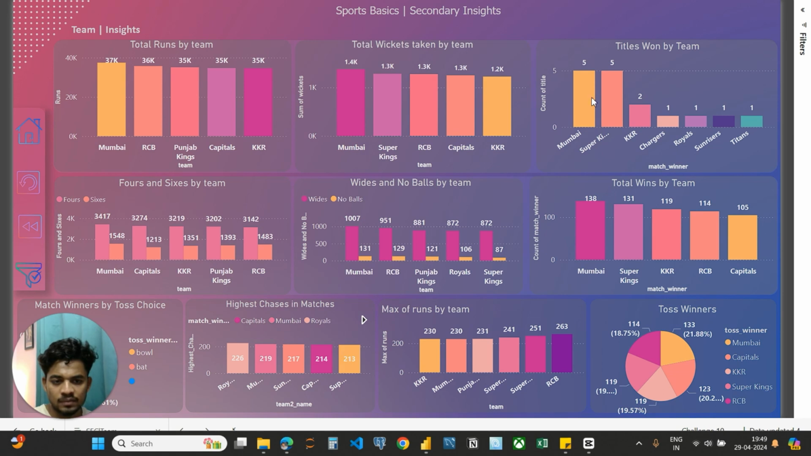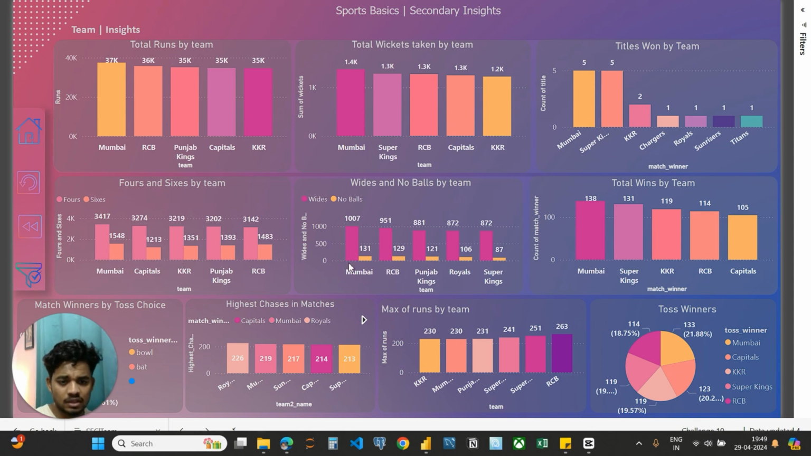Moving on to titles won by each team. Mumbai Indians and Super Kings lead with 5 titles, followed by KKR with 2 titles. And then we have the count of 4s and 6s by each team. Mumbai leads with 3,400 4s and 1,500 6s, followed by Capitals and KKR.